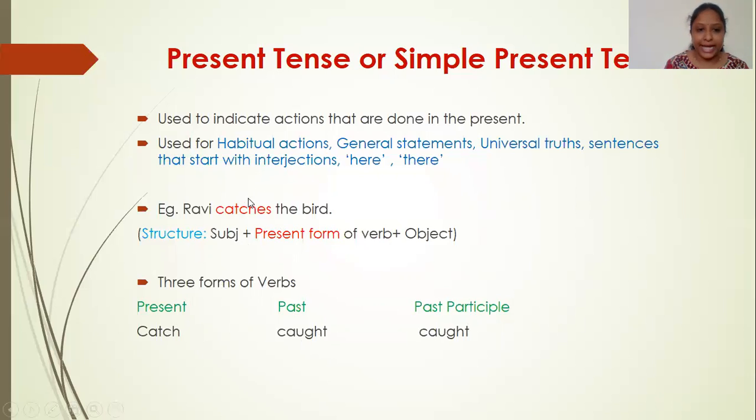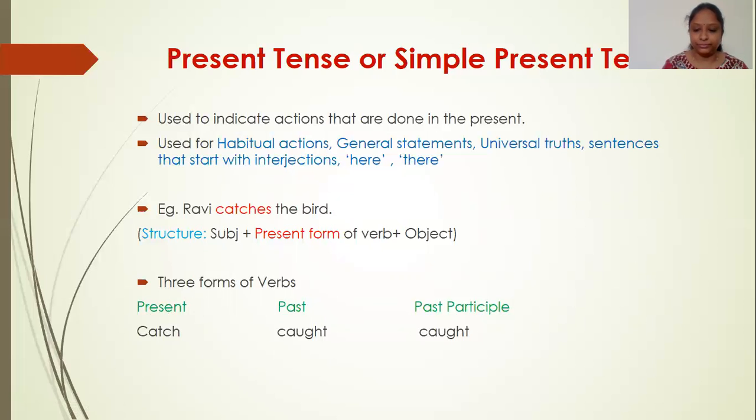So now here catches is used because Ravi is singular, catches should also be singular. So if the subject is singular, verb should also be singular. If we say they catch the bird, then catch, they catch, Ravi catches, he catches, she catches, they catch, we catch, right? So this is about simple present tense.